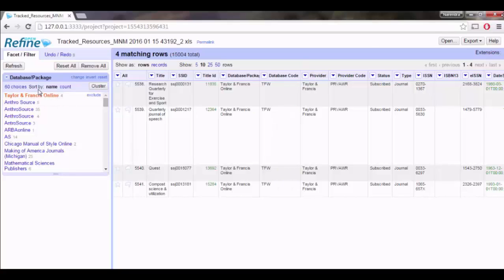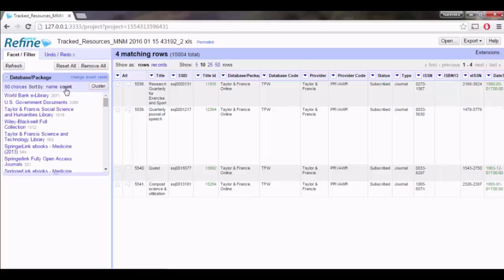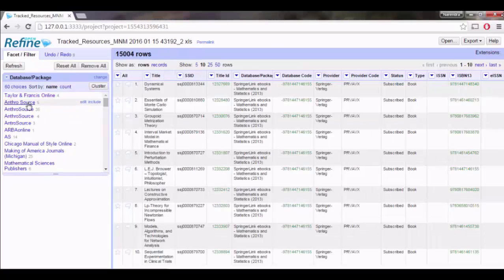There are two options available for sorting. You can sort based on the count, or you can sort based on the name. If you observe here, the World Bank eLibrary package has 2871 rows. Here there are 5 groups, namely Anthrosource variants, all the same, but there is a space in between in some of the rows. Google Refine also provides us an edit option.